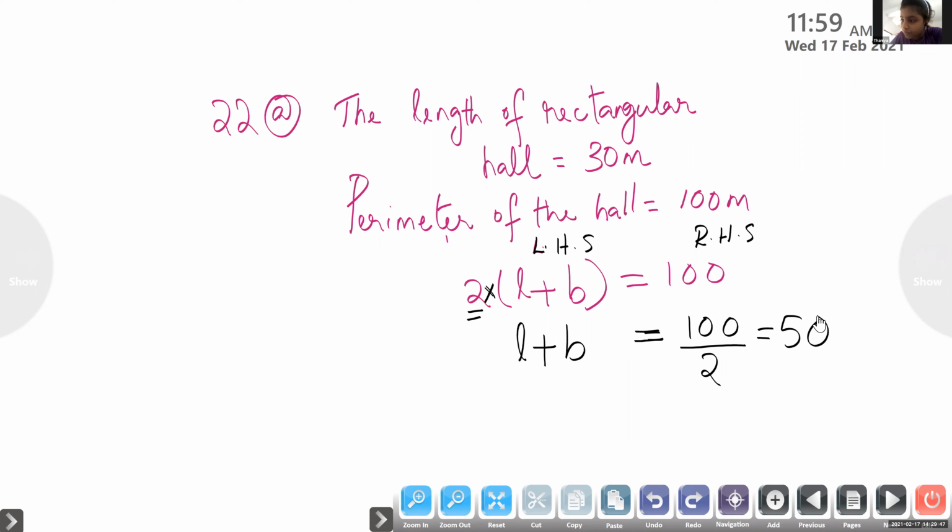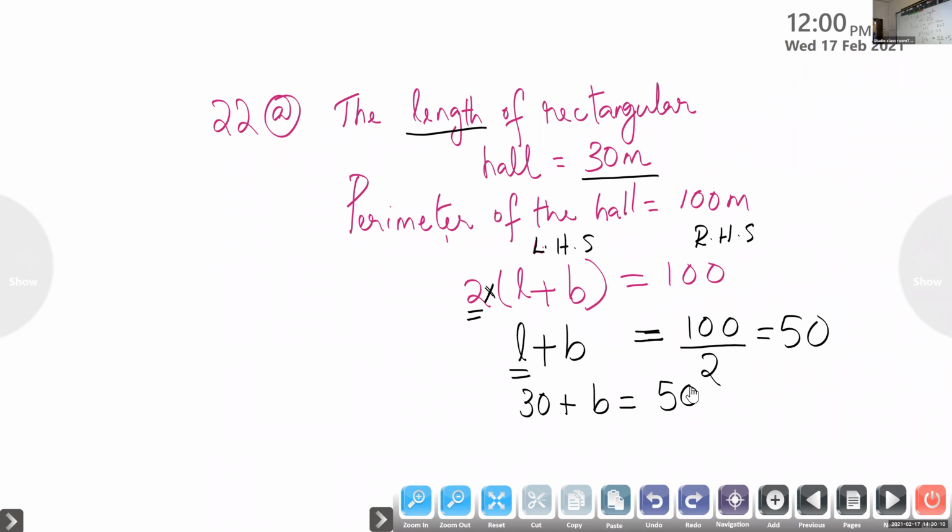Okay. Children, now length we know. Length is given as 30. So we can substitute 30 instead of L: 30 plus B is 50, so B is 50 minus 30, which is equal to 20. Otherwise, you can think mentally. 30 plus which number will give 50? 20. That way also you can do.